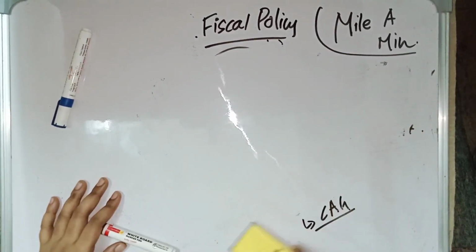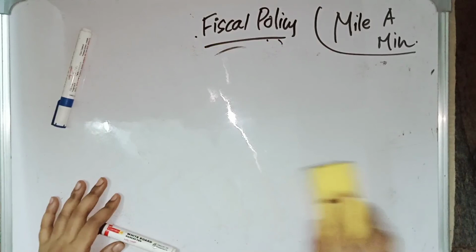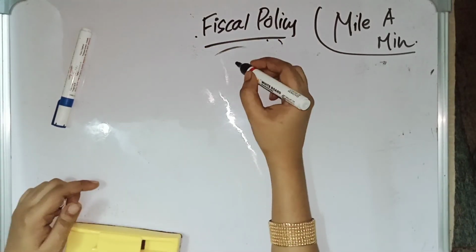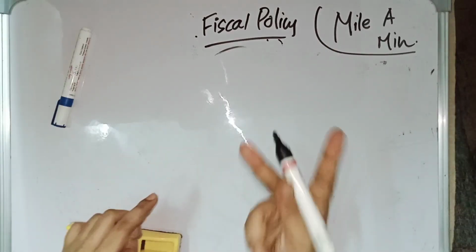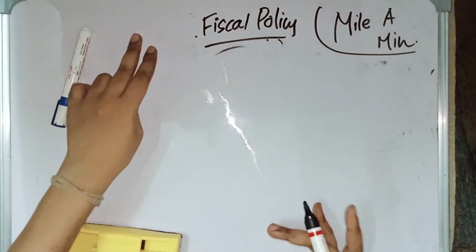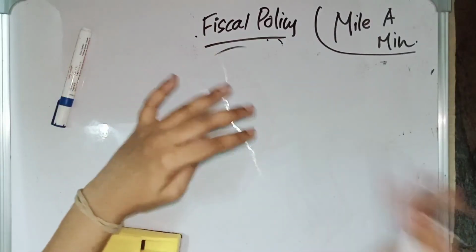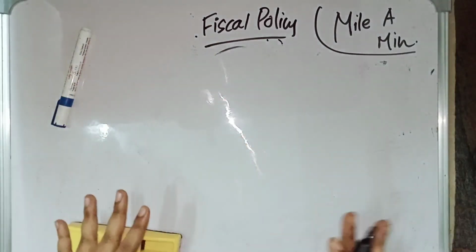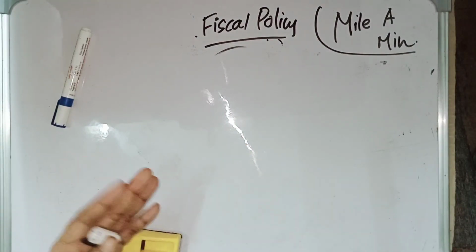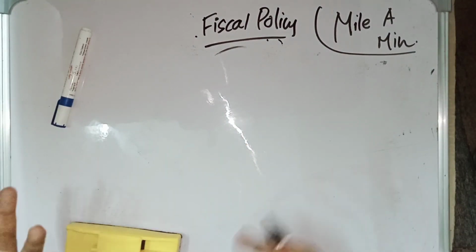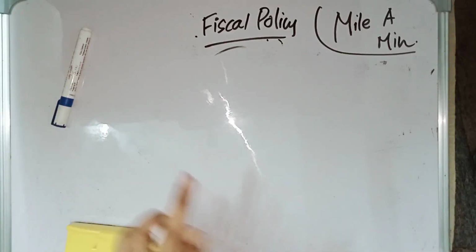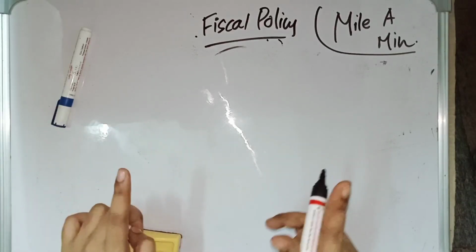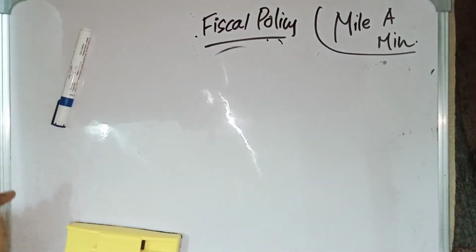And after this, let us see fiscal policy and the budget. In the budget we have revenue and capital. Let us see those things in our next video, part 2. So these are the basics of fiscal policy, budget, financial bill, money bill, Consolidated Fund of India, Contingency Fund of India, and the departments under the Finance Ministry. Everything is discussed in this video, and in the upcoming video, part 2, we will be discussing the budget.